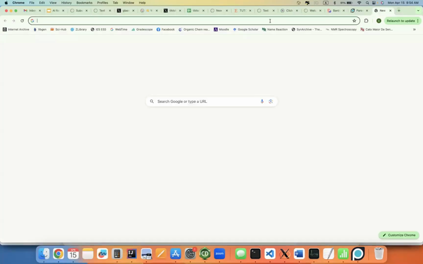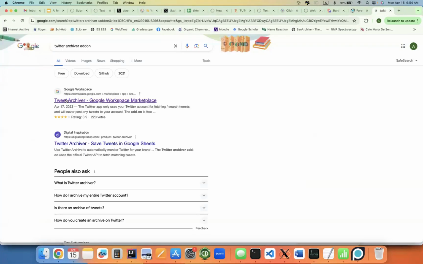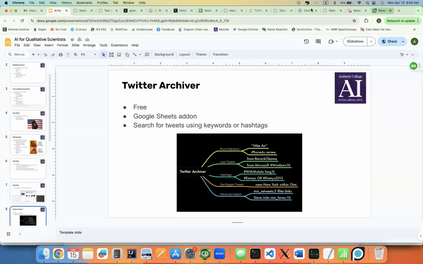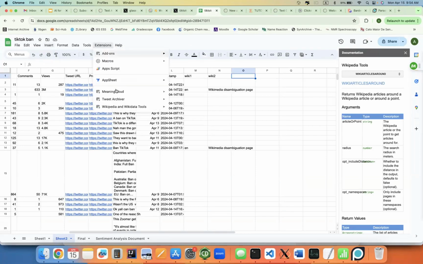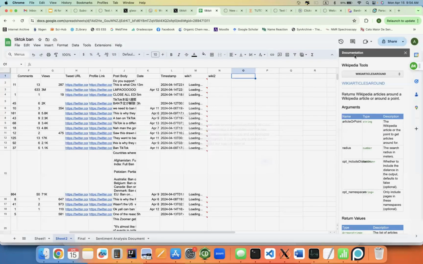To use this, search for the Twitter Archiver, go to Google Marketplace, you can just add it, and then once you have a sheet, sorry, this is spoilers, but we're doing it later, you can go to the extensions and activate it. Unfortunately, as you can see, it's temporarily unavailable due to changes in the Twitter API. So although we would like to use this, we have to look for something else.